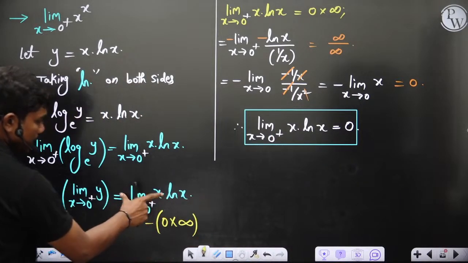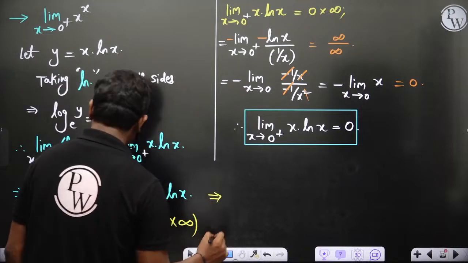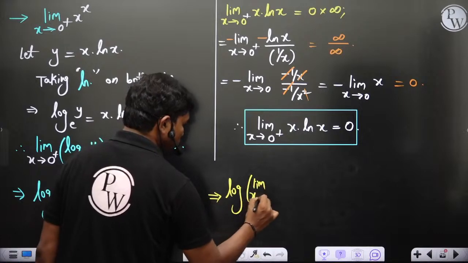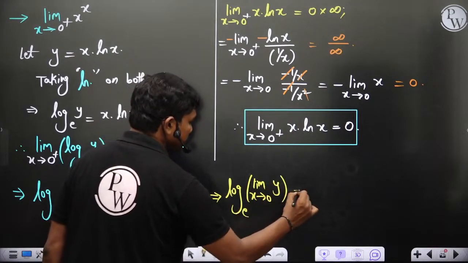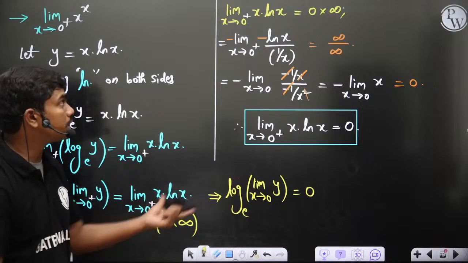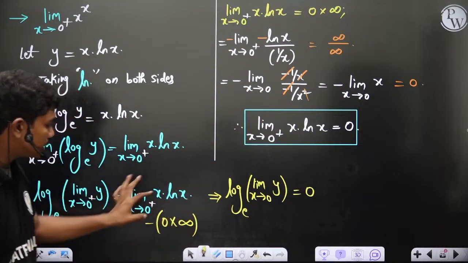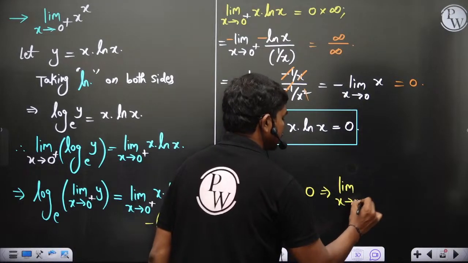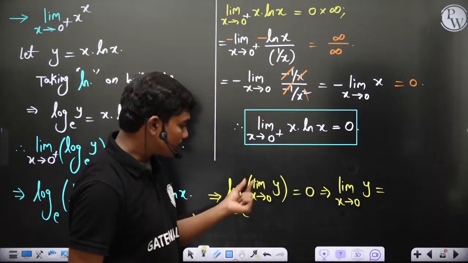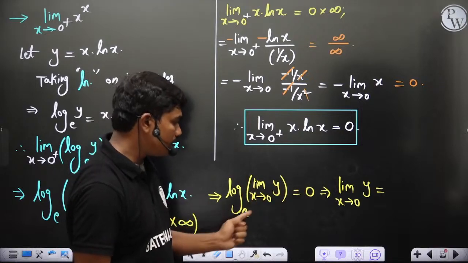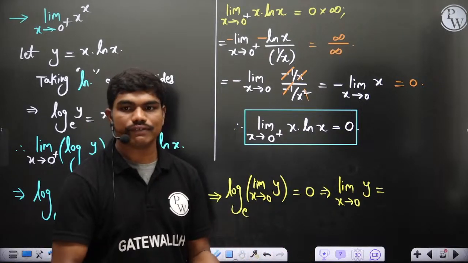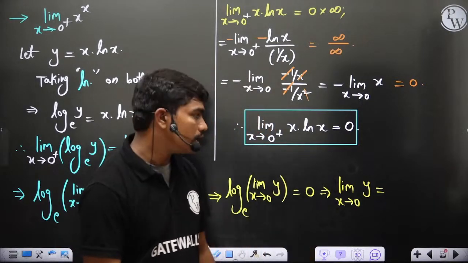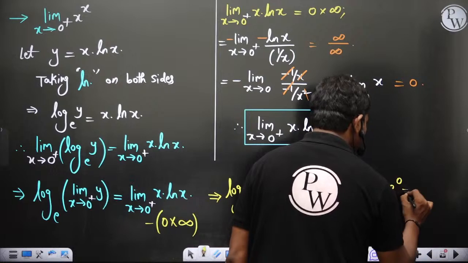So if you keep this value as 0, this implies the limit as x tends to 0 of log to the base e is equal to 0, because this limit is what we have calculated. So this calculation gave us the right hand side of this equation to be 0, which means the limit as x tends to 0 of y is equal to the log of something to the base e is equal to 0. So this quantity is equal to e power 0, because you know the definition of log: if a power x is equal to n, log n to the base a is equal to x. Okay, simple logarithm definition. So this gives you e power 0, which is equal to 1.